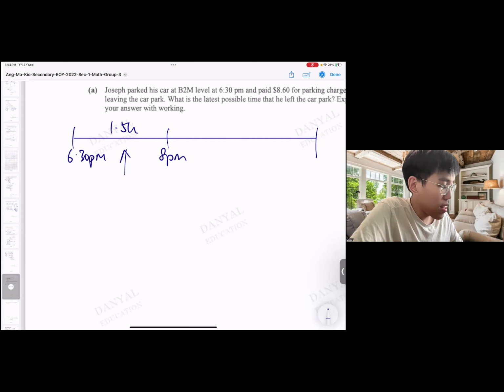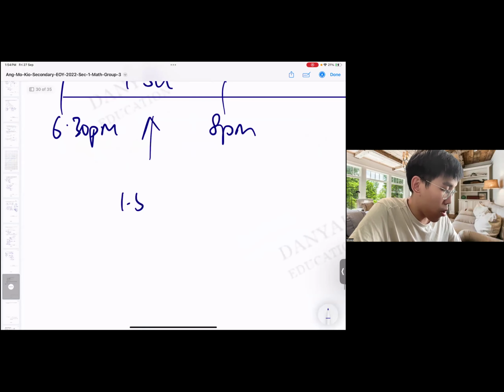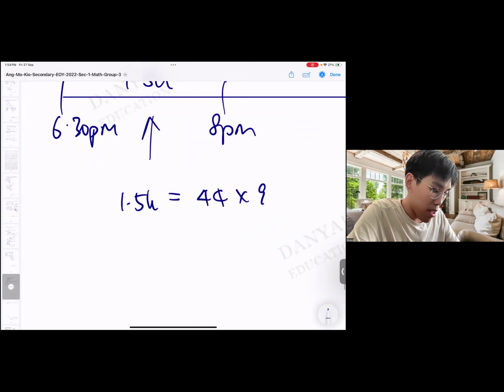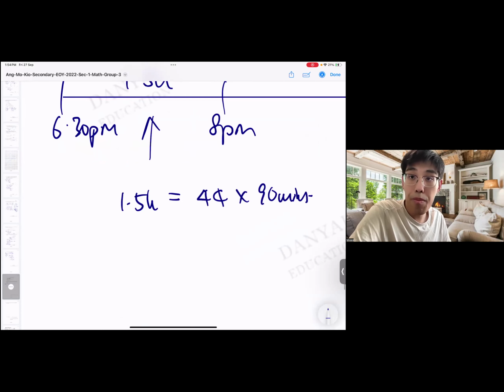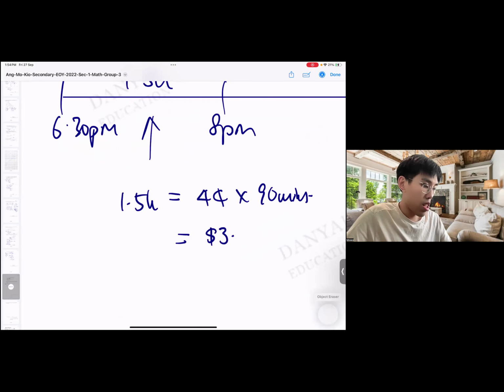Okay, so 90 minutes. So for the first 1.5 hour, it will be 4 cents times 90 minutes. So it will be $3.60. So this is 360.